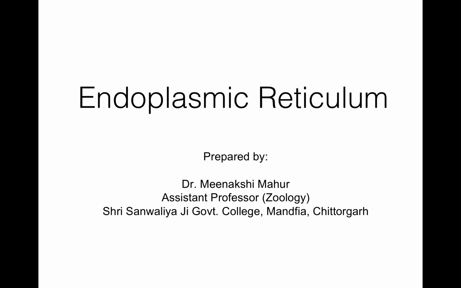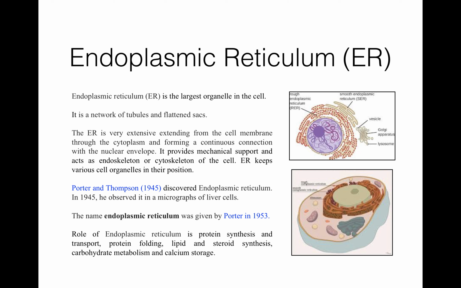Today my topic is endoplasmic reticulum. There are many living subcellular structures of the cytoplasm, and they are also called protoplasmic bodies or organoids.